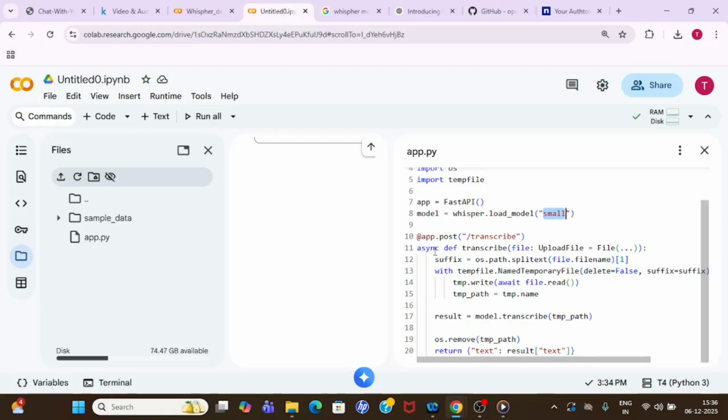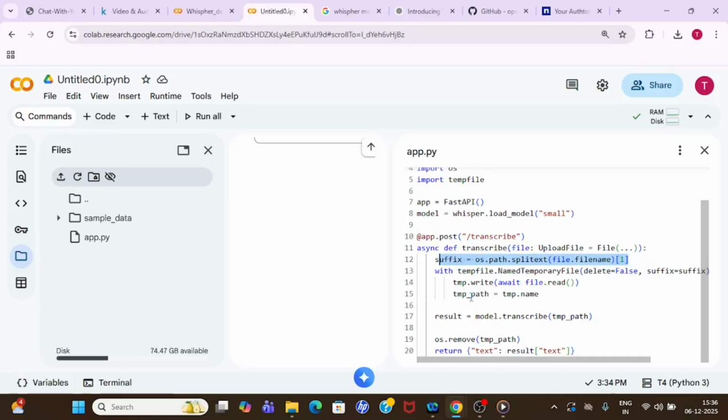Right. Once that is done, I have taken a transcribe function which accepts a file as input. Correct. So this function I am exposing as a post method through transcribe. All right. So you can see that it will take the file and do some file reading operations.